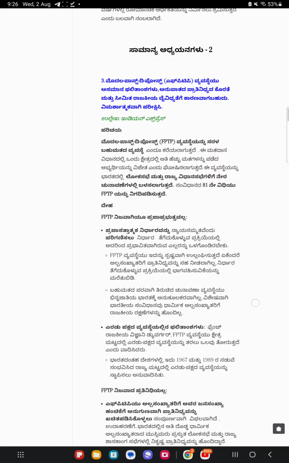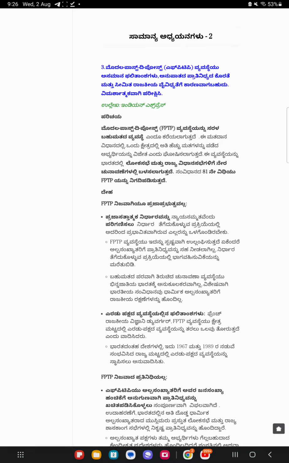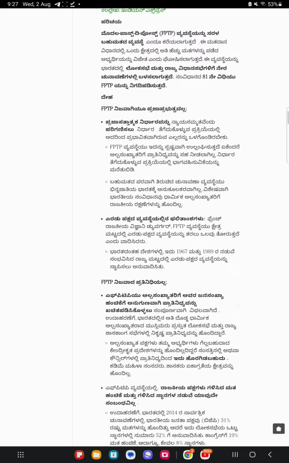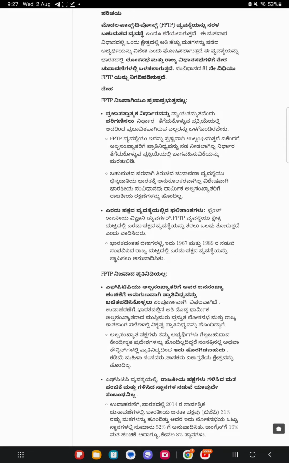Critically examined. Reference: Indian Express. Introduction. The first past the post (FPTP) system is also known as the simple majority system. In this voting method, the candidate with the highest number of votes in a constituency is declared the winner. This system is used in India in direct elections to the Lok Sabha and state legislative assemblies. Article 81 of the Constitution stipulates for FPTP.